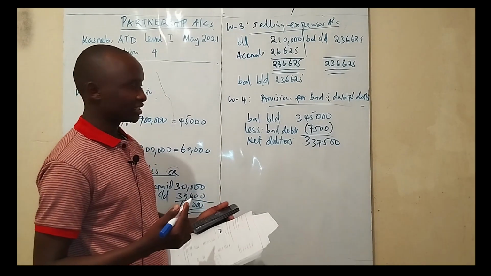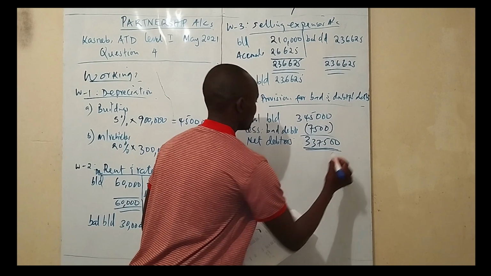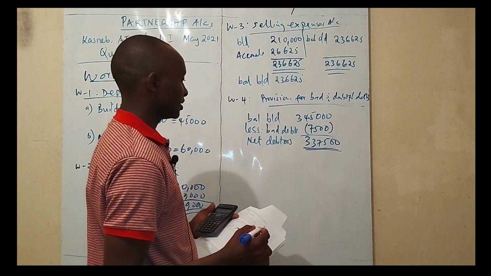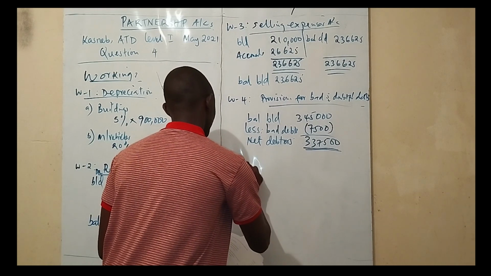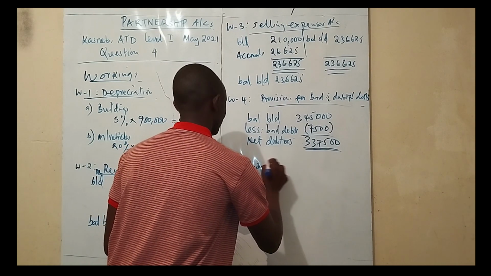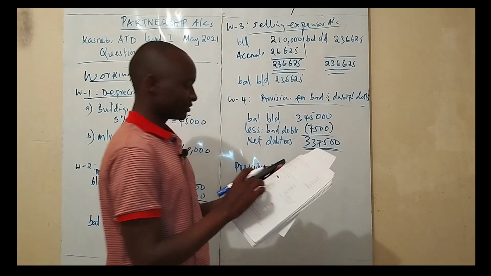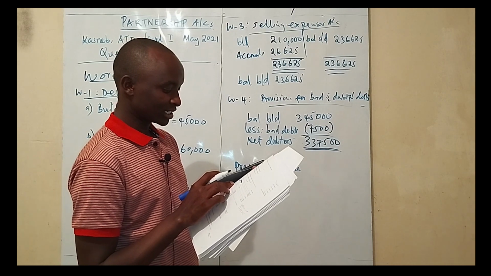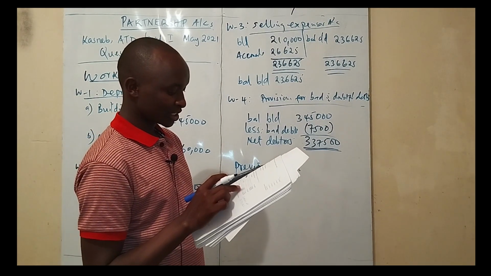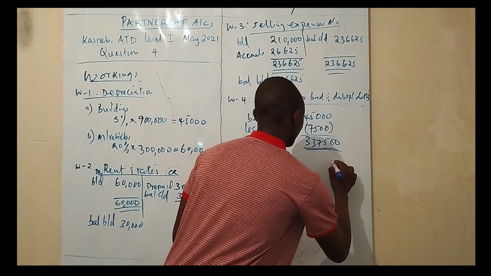And now we provide for bad and doubtful debts. But this is the way to go. You say the previous provision. The previous provision in the trial balance, that is the allowance for bad and doubtful debts as at 1st November 2019, was 15,000.